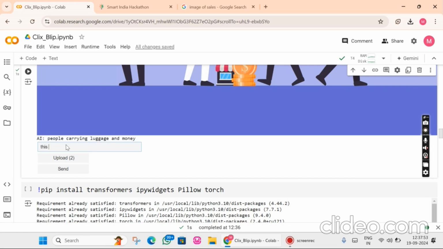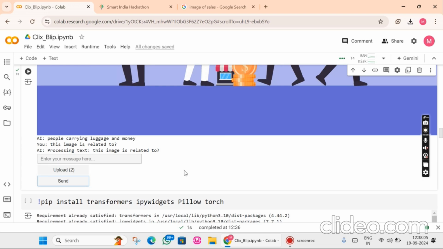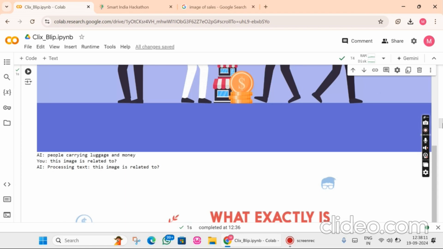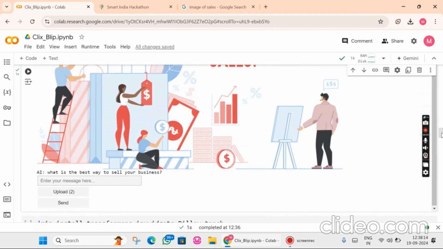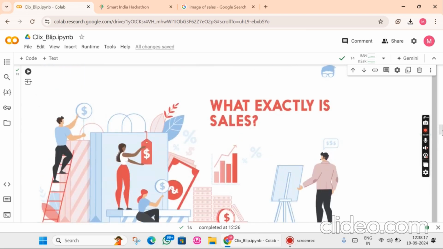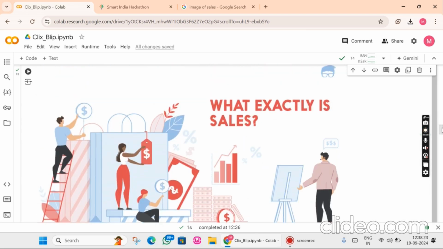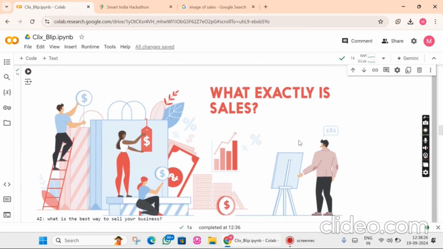And I can search, this syntax is related to the question. I can use any other also. It's quite a processing step, and it's giving the output. First of all, it's giving what this image is related to: what is the best way to sell your business? So by identifying this image, it's giving the answer like this, what the image is related to.